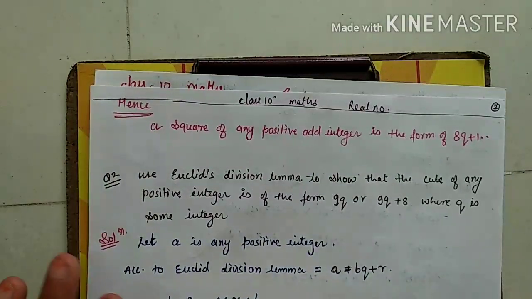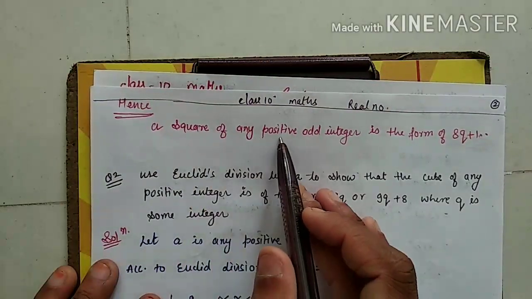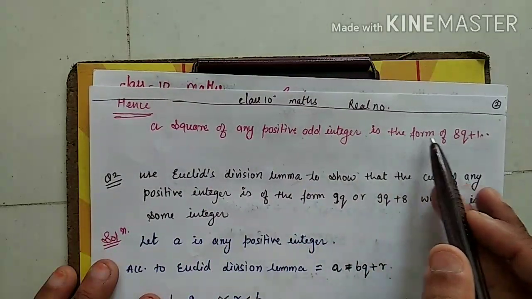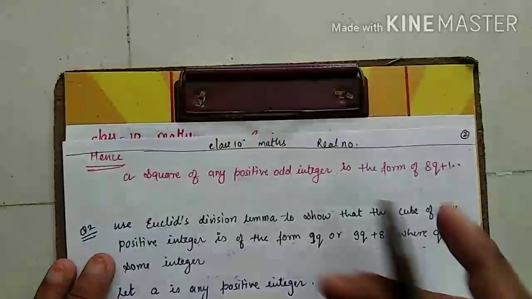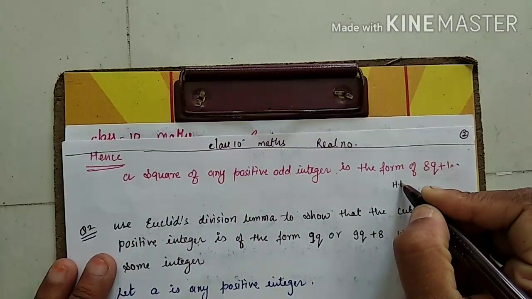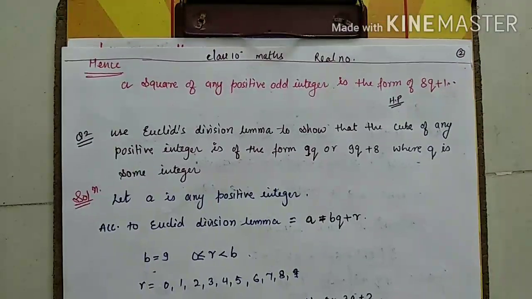So, what will be the answer of this question? The answer of this question is, hence, the square of any positive odd integer is of the form 8q plus 1. I explained it and I proved it. So, you can write: hence proved. Correct?